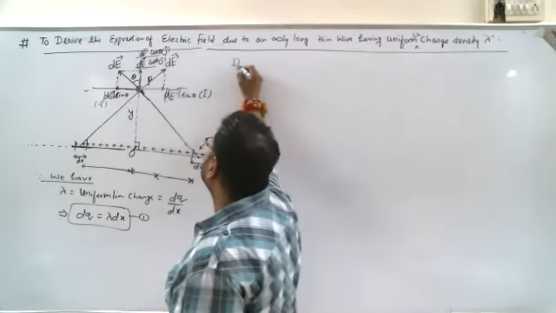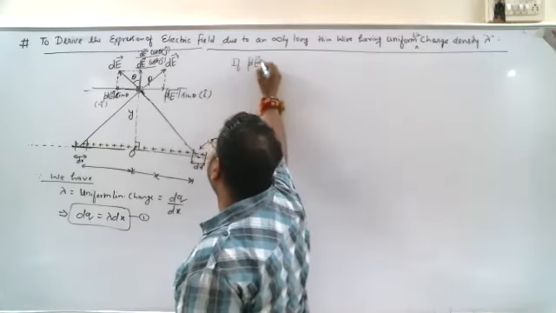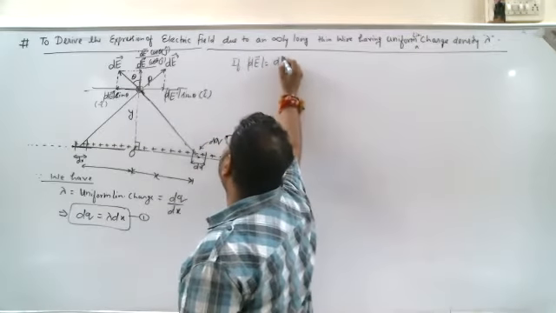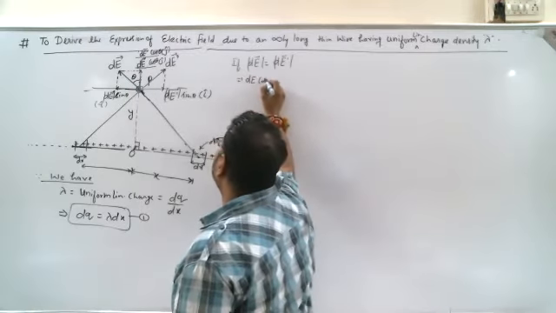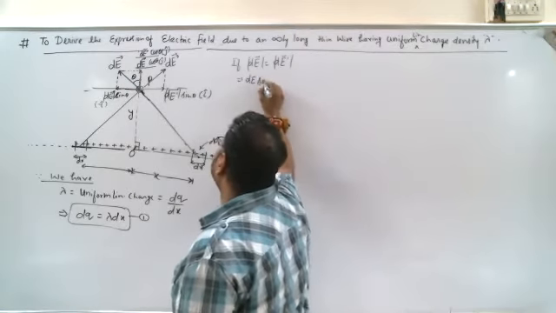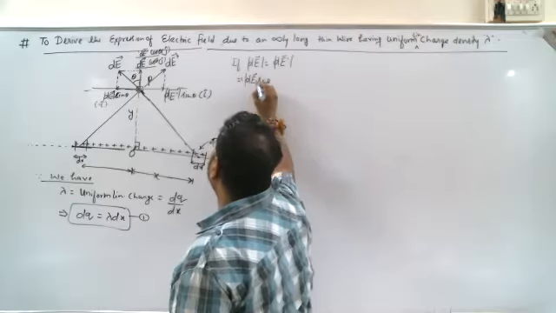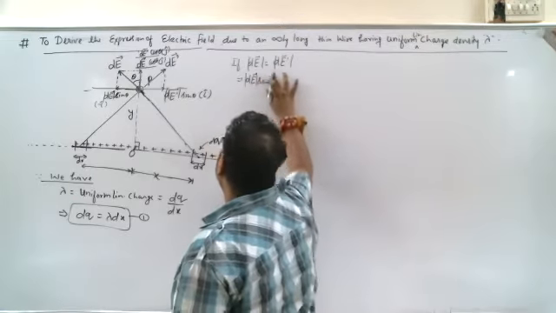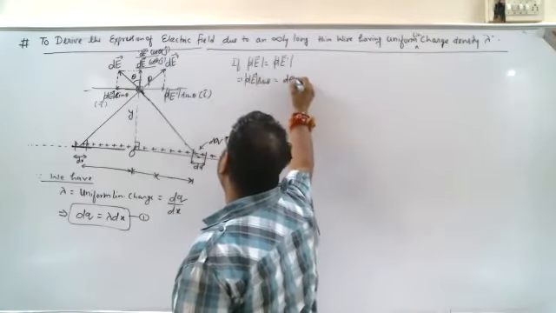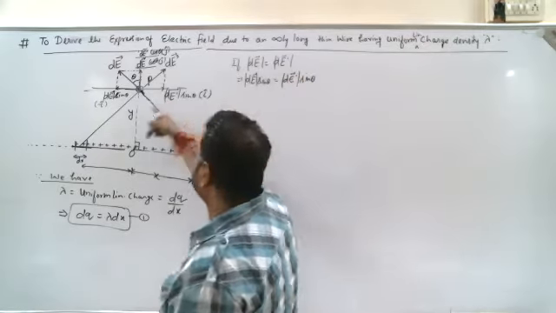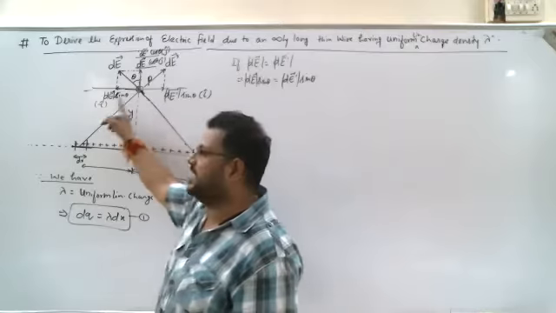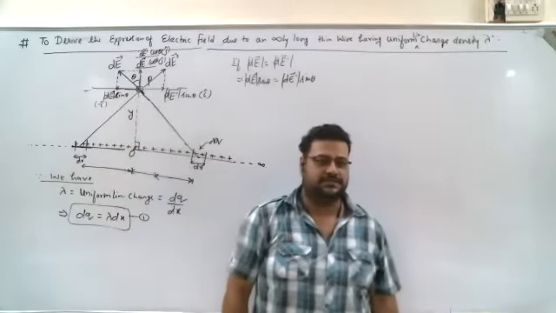If the magnitudes of the dE vector and dE dash vector are the same, then dE sin theta will be equal to dE dash sin theta, and whenever they are added, both will cancel each other out.